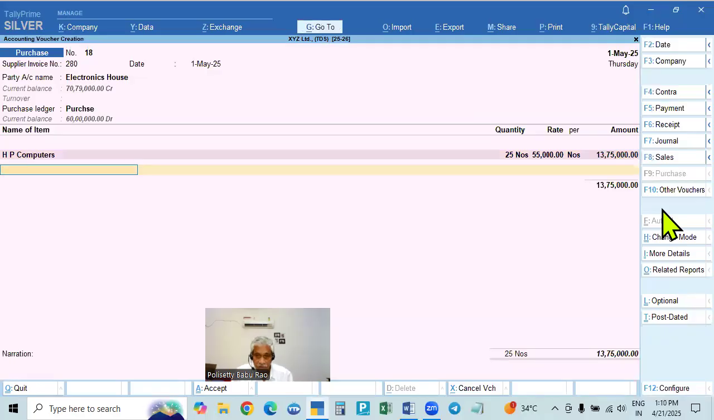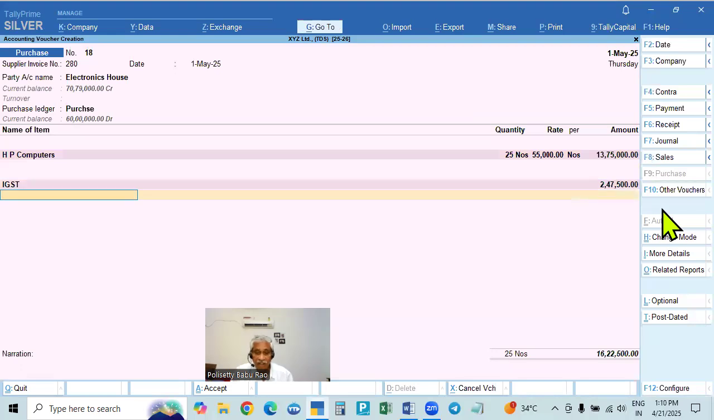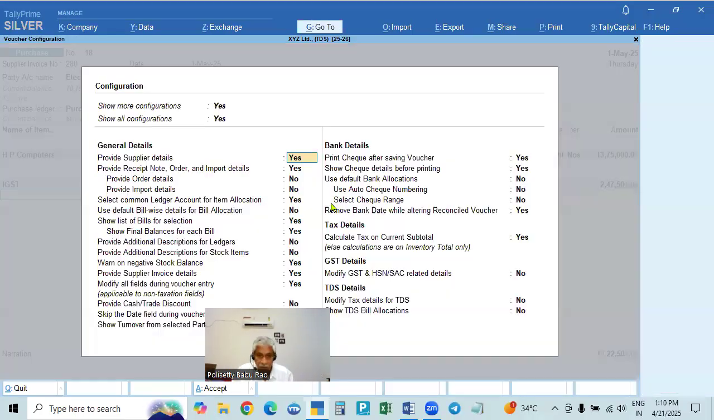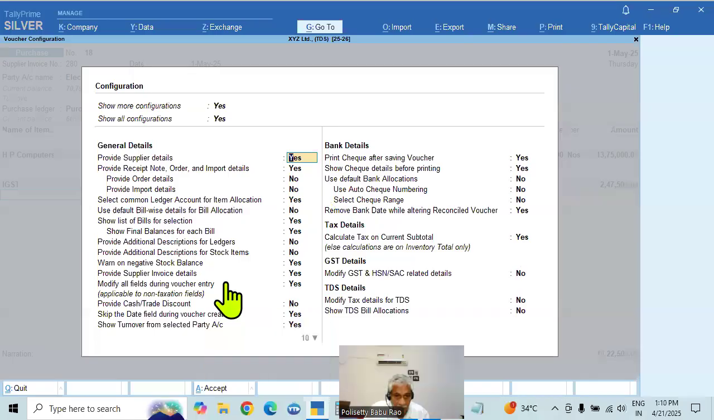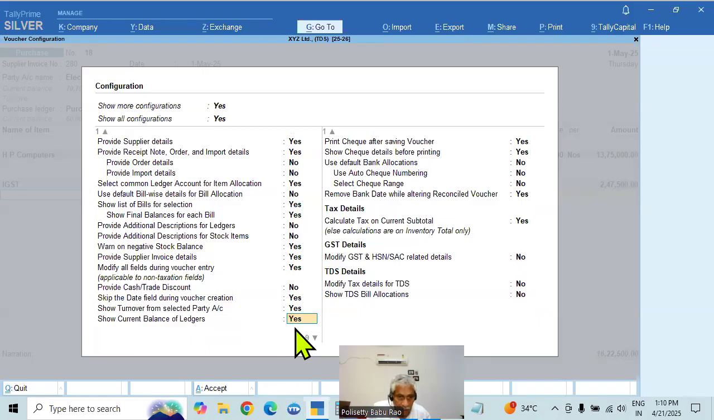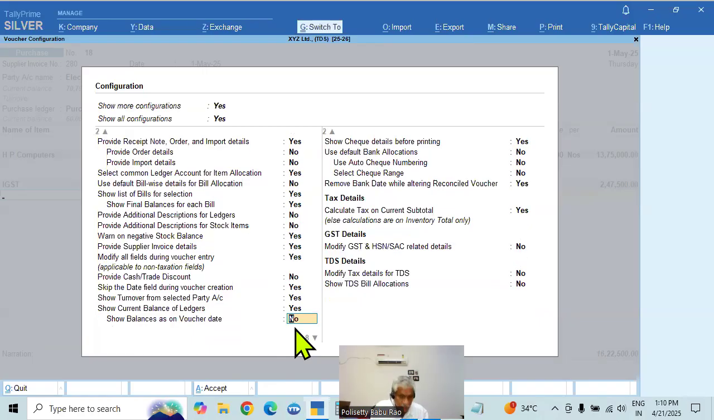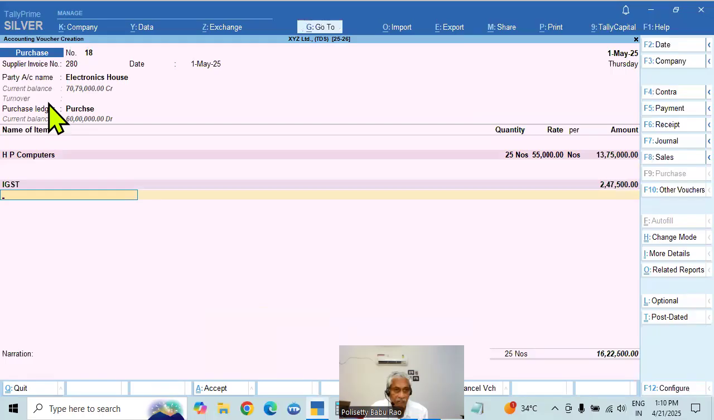And then come down, only one item, come down, see IGST calculated. Here you see, first bill is already, this is the turnover, opening balance, turnover. You can make turnover also there. You can see here, turnover from selected party, yes, it is showing, show turnover, current balance of the ledger, it is showing. So it is not showing it. I'll check up why. Okay.